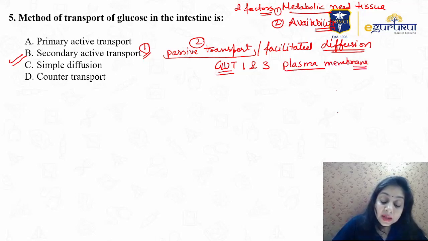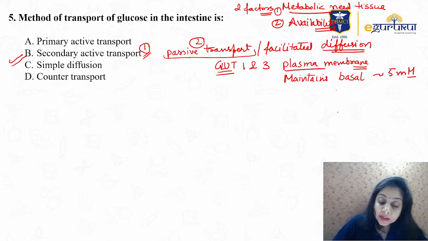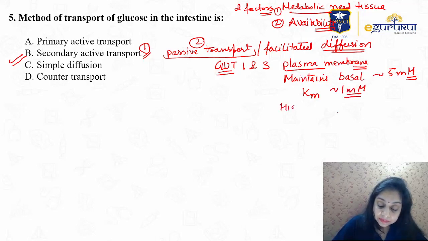What it does is it maintains the basal rate. The basal rate is approximately 5 millimolar. You should know that. And the Km, the affinity of GLUT1 and GLUT3 for glucose, is approximately 1 millimolar. So it has very high affinity.